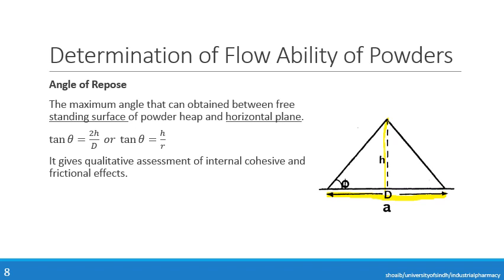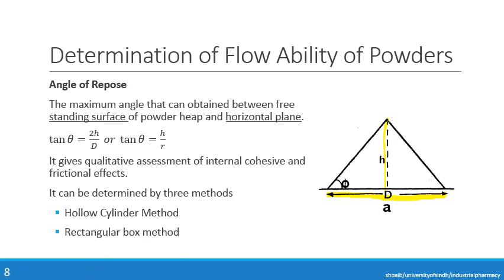So how can we practically determine the angle of repose? There are three methods for the determination of the angle of repose. Number one is the hollow cylinder method. Second is the rectangular box method, and third is the fixed funnel method. In the next slides we will be discussing in detail how these determination processes can be carried out.